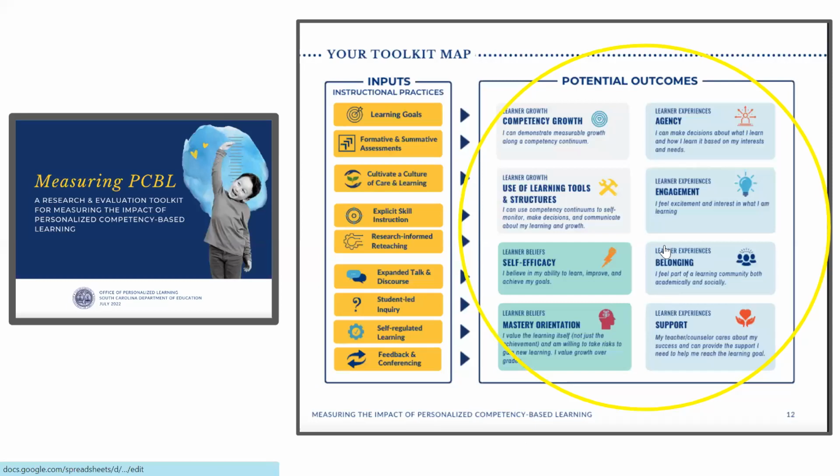The Measuring PCBL toolkit focuses on 8 outcomes that we believe are distinctive of a high-quality PCBL system. Agency is the PCBL outcome we will focus on today. The toolkit was created to help make measuring PCBL impacts as accessible as possible for classroom teachers, school coaches and leaders, or anyone wanting to document the effects of PCBL practices for learners. Let's dig in and learn more about the connections between grouping students and measuring PCBL toolkit outcomes.